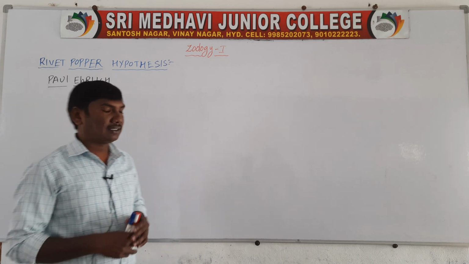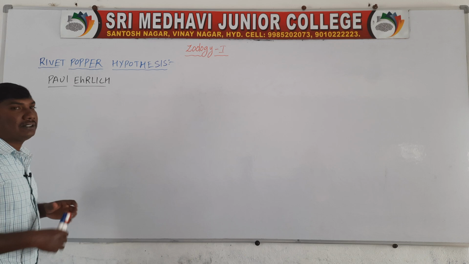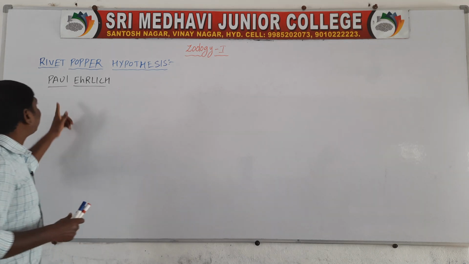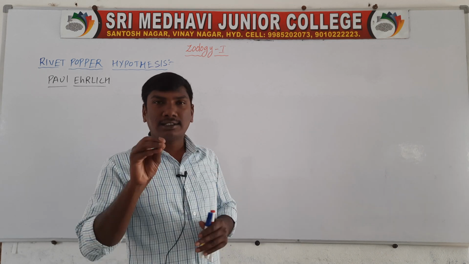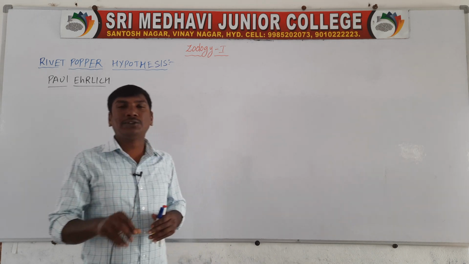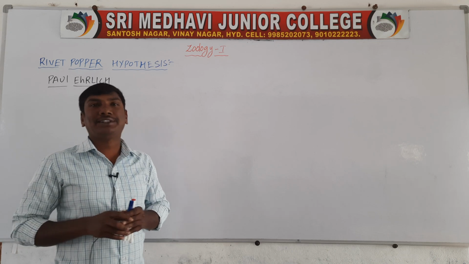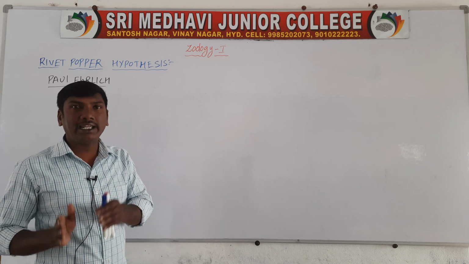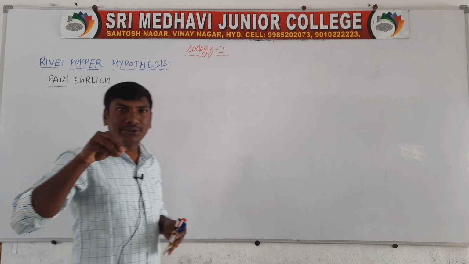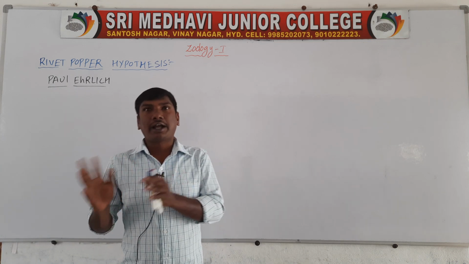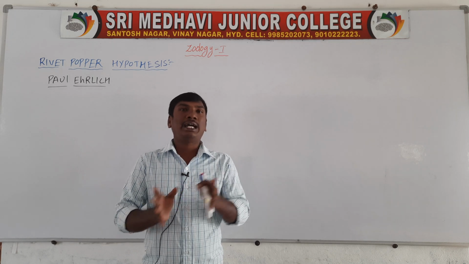The Rivet-Popper hypothesis was proposed by the scientist Paul Ehrlich. So the Rivet-Popper hypothesis compares the ecosystem to an aeroplane.